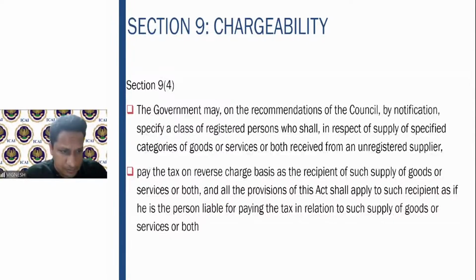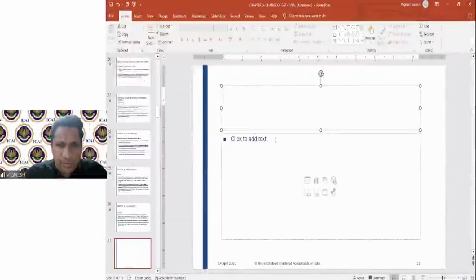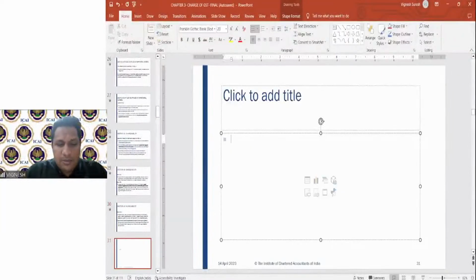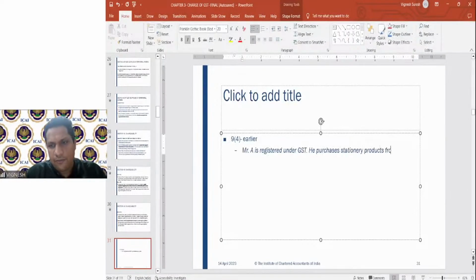Let me take an example here. Section 9 subsection 4 earlier. Mr. A is registered under GST. He purchases stationery products from Mr. B, who is not registered under GST. The purchase amount is rupees 1 lakh.